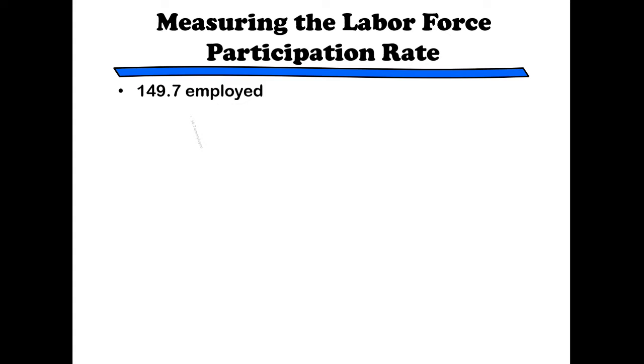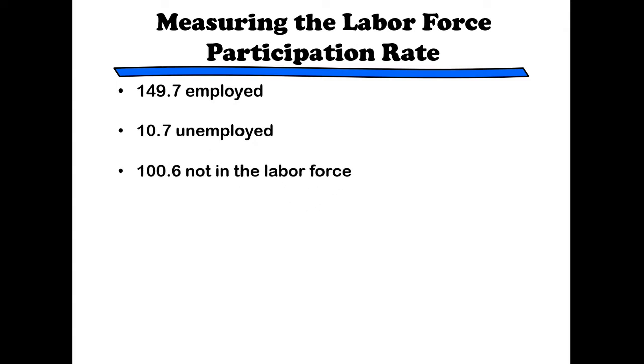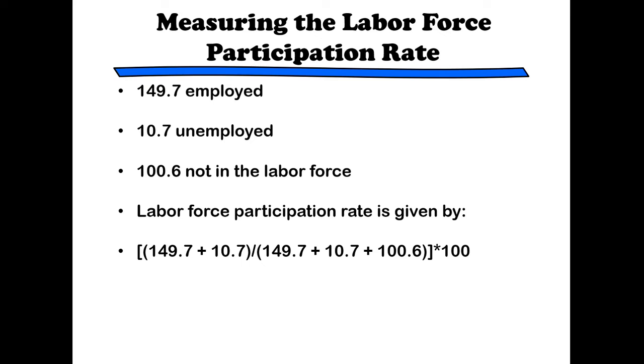So we have 149.7 million people employed, 10.7 million people unemployed, and 100.6 million not in the labor force. So how do we get the labor force participation rate? We take the 149.7 and the 10.7, and we divide it by 149.7, 10.7, and the 100.6.